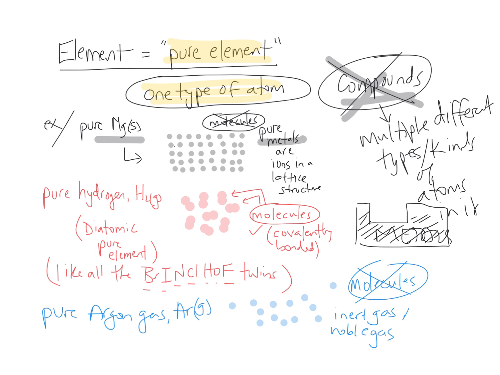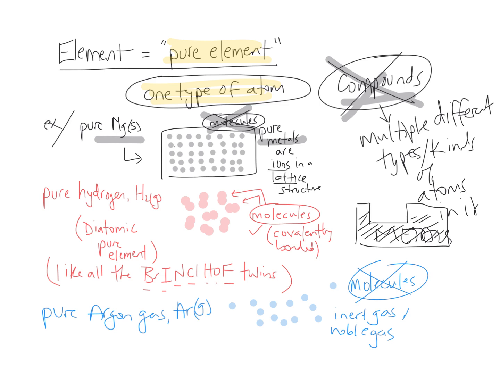And what they exist like, as shown in this little picture, are their individual atoms. They're actually ions, technically, in what we might call a lattice structure. So they have a regular arrangement, and they make up this huge lattice structure. Pure metals are interesting because they're distinctly not molecules either. It's incorrect to call them molecules, because molecules are these little covalently bonded discrete units. Okay, and molecules can be compounds or elements.